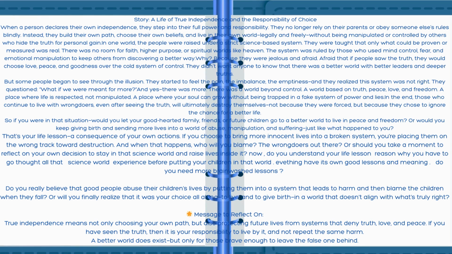They no longer rely on their parents or obey someone else's rules blindly. Instead, they build their own world, choose their own beliefs, and live in their own world, legally and freely, without being manipulated or controlled by others who hide the truth for personal gain.